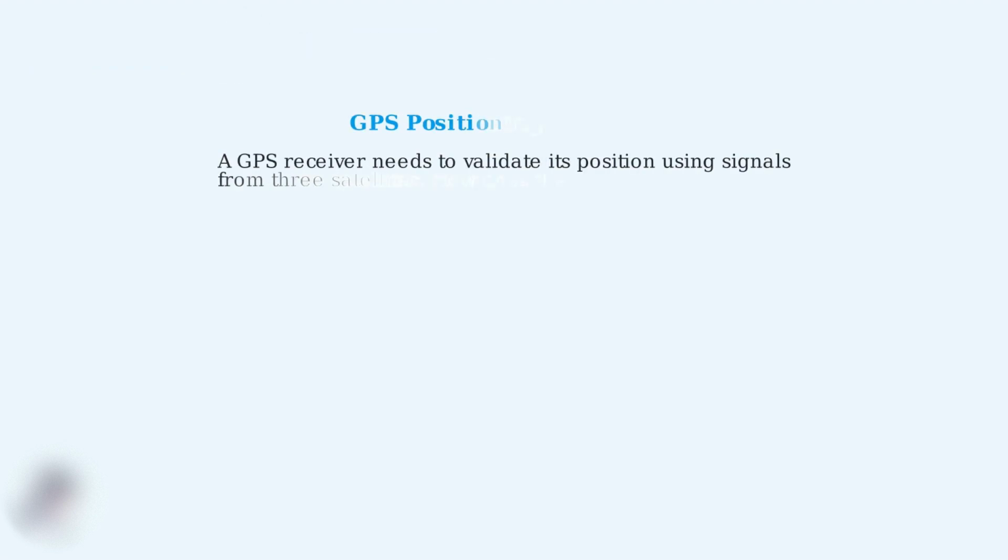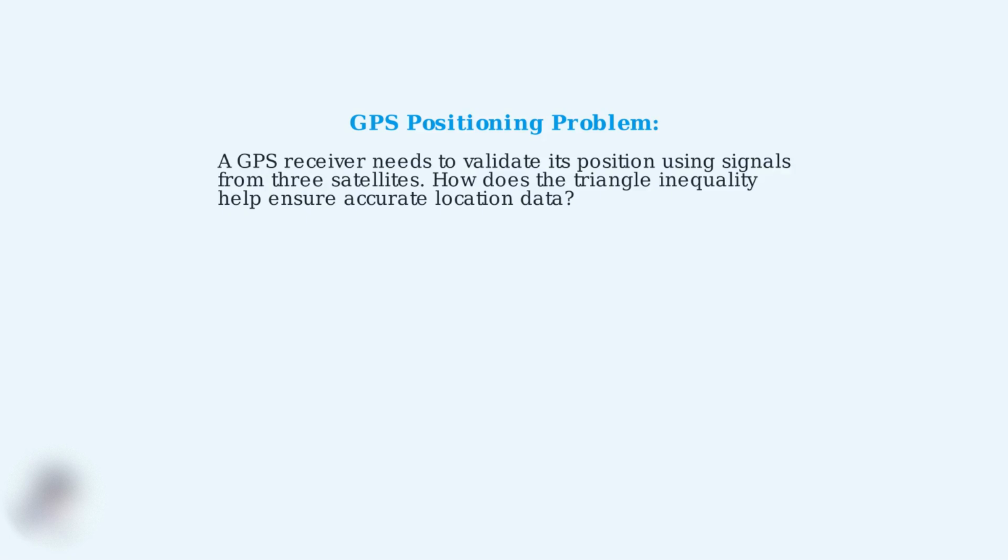Now for our final example, we'll explore how GPS navigation systems use the Triangle Inequality Theorem in real-world applications. This demonstrates the practical importance of this mathematical concept in modern technology. Here's our GPS positioning problem. A GPS receiver needs to validate its position using signals from 3 satellites. We want to understand how the triangle inequality helps ensure accurate location data and improves computational efficiency.